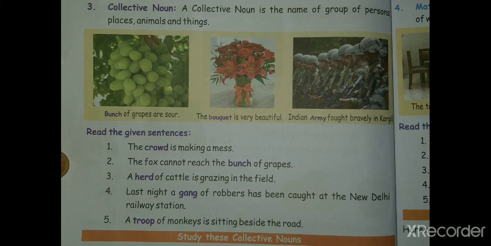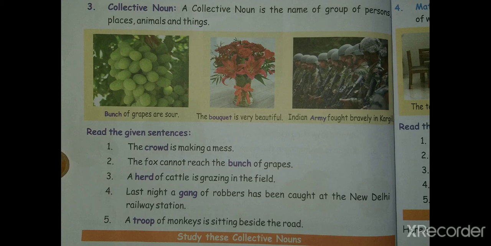Last night, a gang of robbers has been caught at the New Delhi railway station. Gang means a group of 3 to 4 or maybe a large number of people. To represent that many people, the word gang is used. A together form of 3 or 4 people is considered a collective form, so gang is a collective noun.